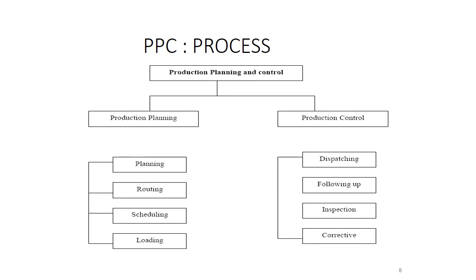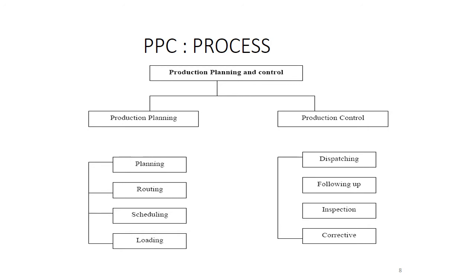Next would be the production planning and control process. Now what will be the process? The production planning and control is divided into two parts, production planning as well as production control. Production planning includes planning, routing, scheduling and loading, whereas production control includes dispatching, follow-up, inspection and corrective actions.